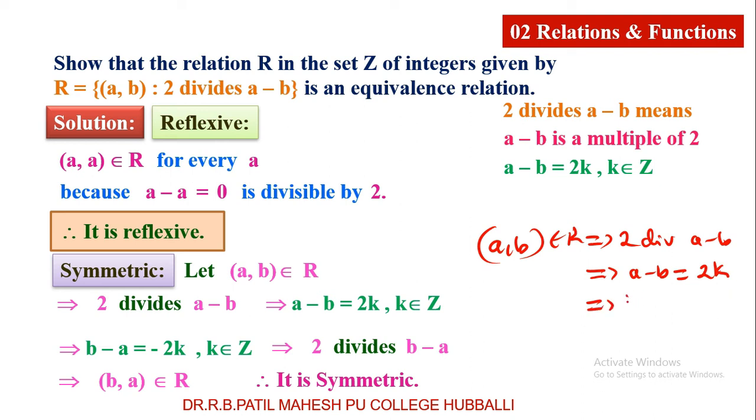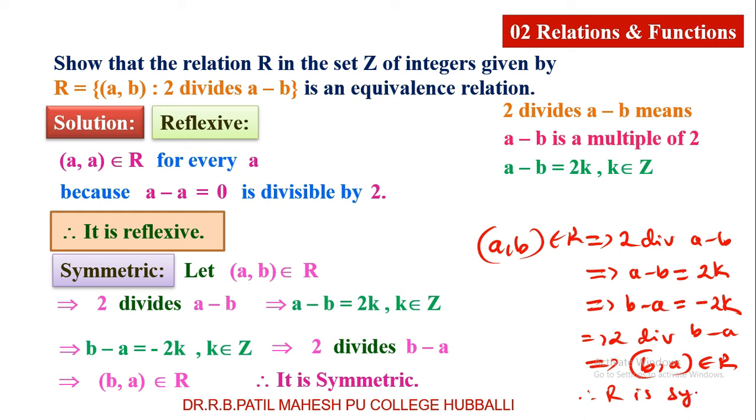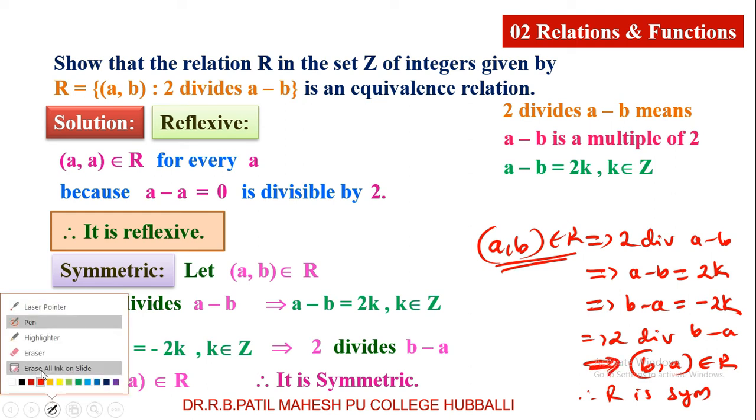Just write a minus b as b minus a, then see the change: minus 2k. b minus a is equal to minus 2k is nothing but 2 divides b minus a, and 2 divides b minus a is nothing but (b, a) belongs to R, therefore R is symmetric. Why is R symmetric? (a, b) belongs to R implies (b, a) belongs to R, therefore the relation is a symmetric relation.